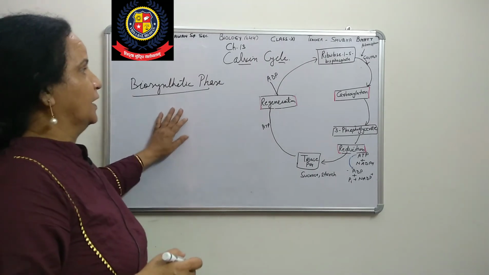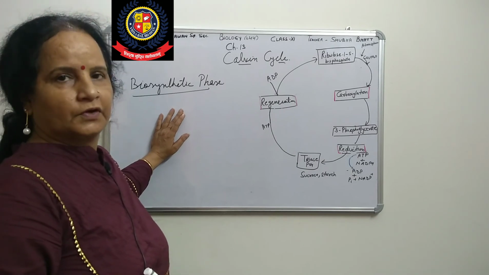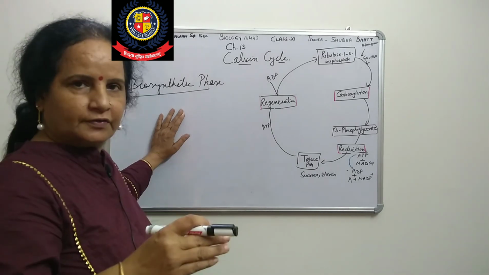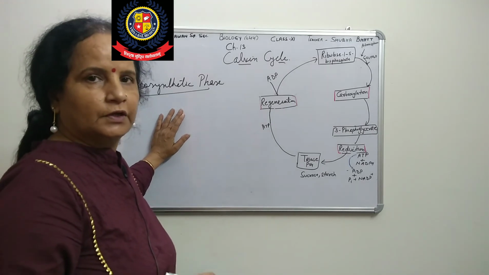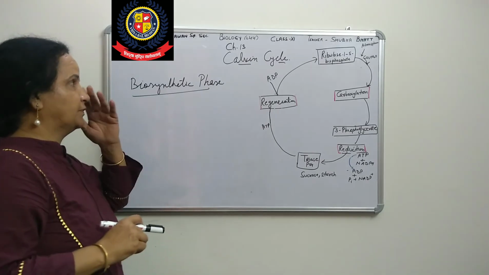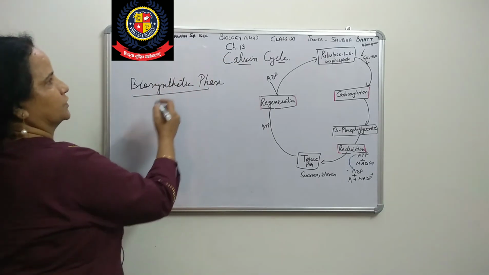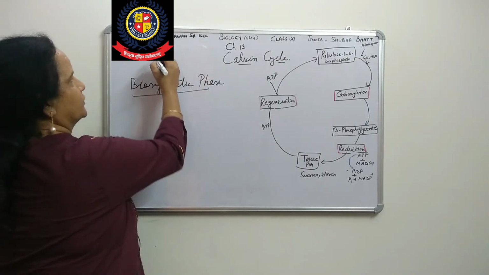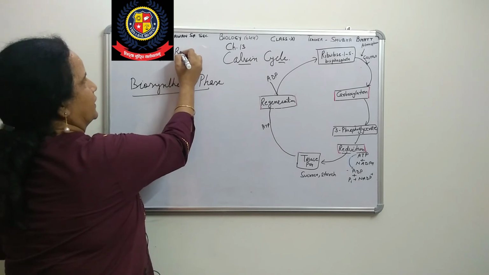Yes, beta. As you know, in the previous class we covered the chemiosmotic hypothesis of photosynthesis, where we saw how ATP molecules are produced in the presence of enzymes. After that, as I already told you, we saw that photosynthesis has two phases. The first is the light reaction.